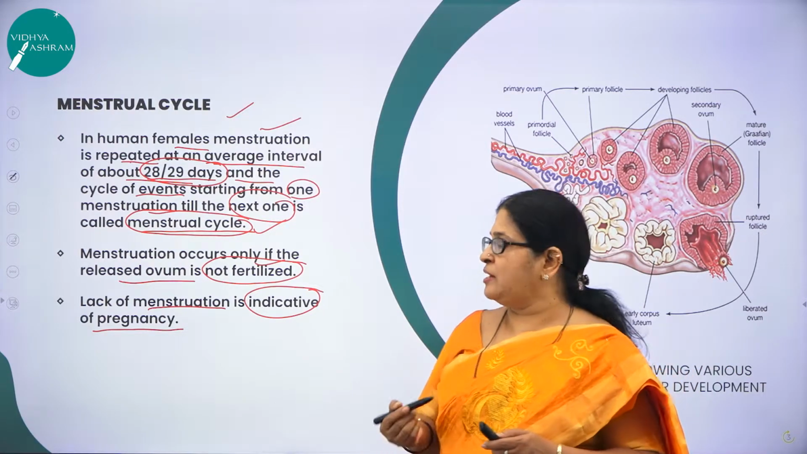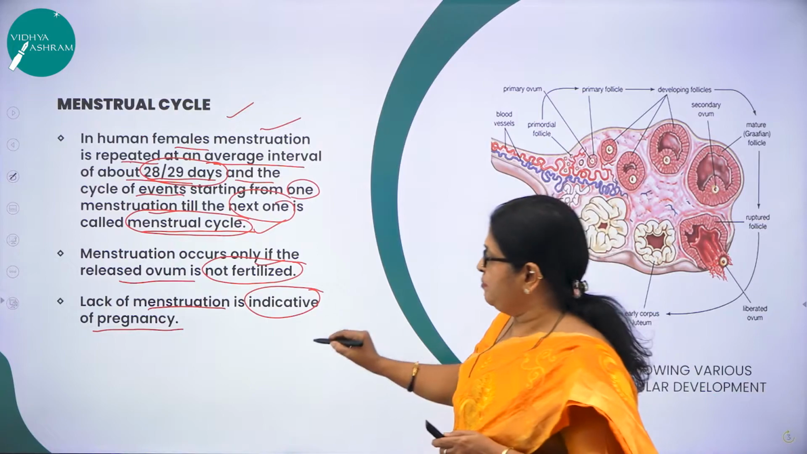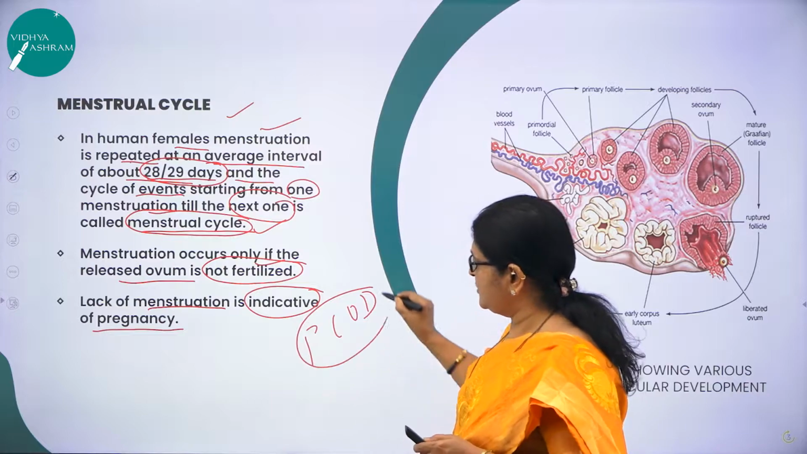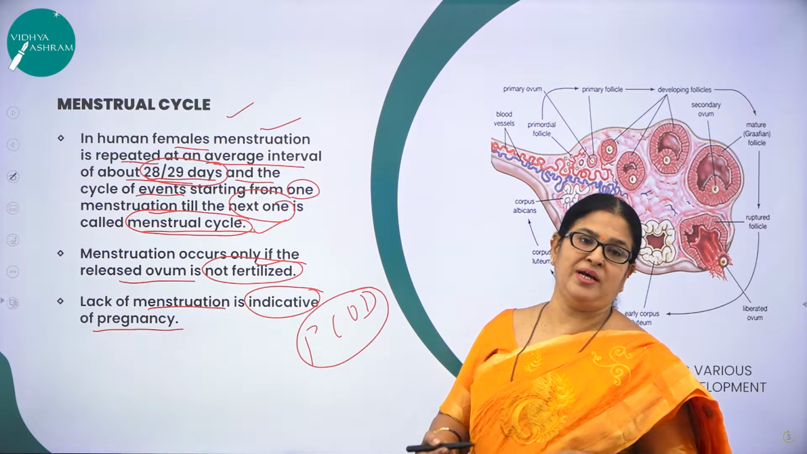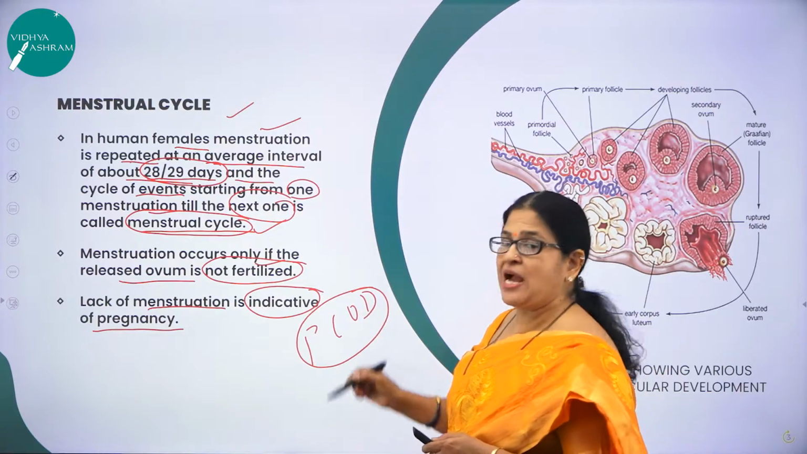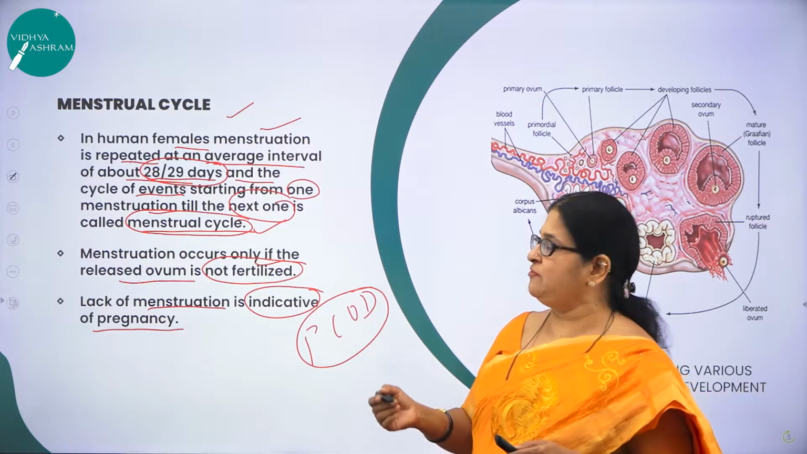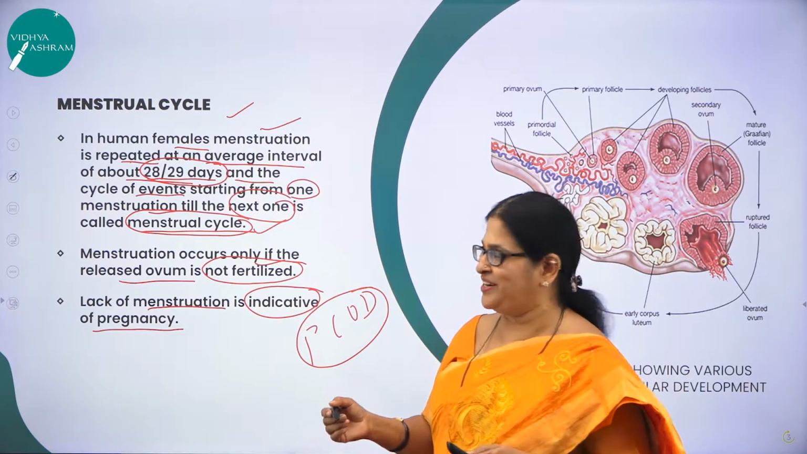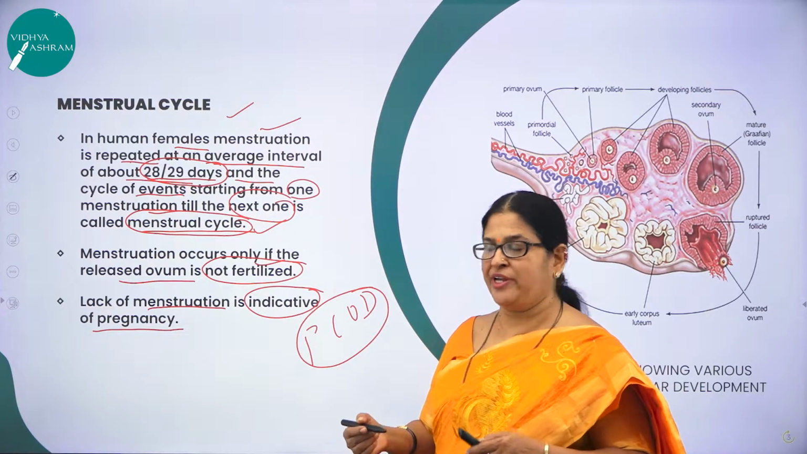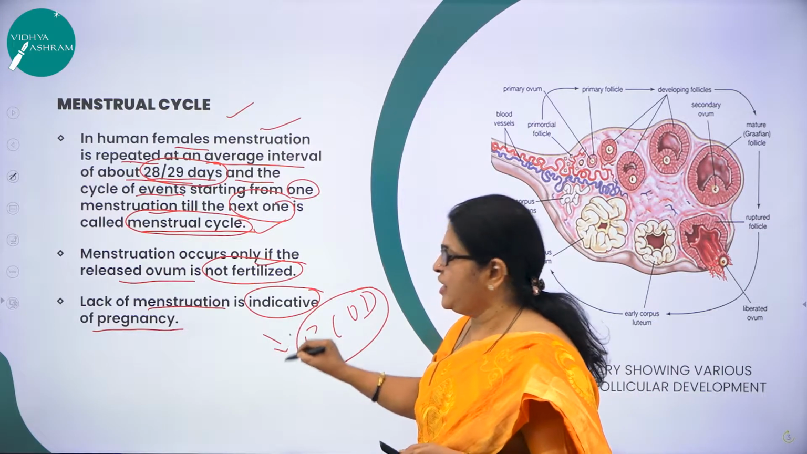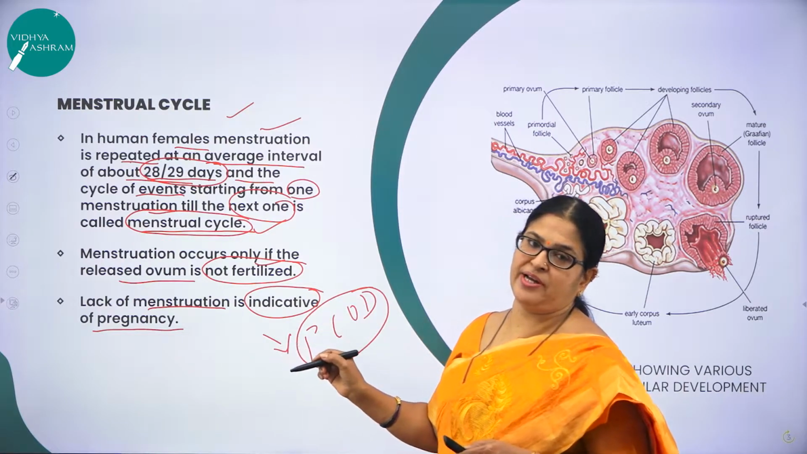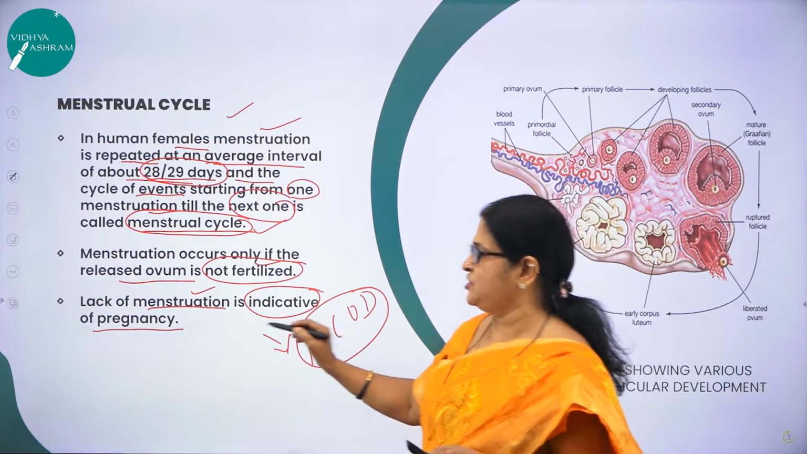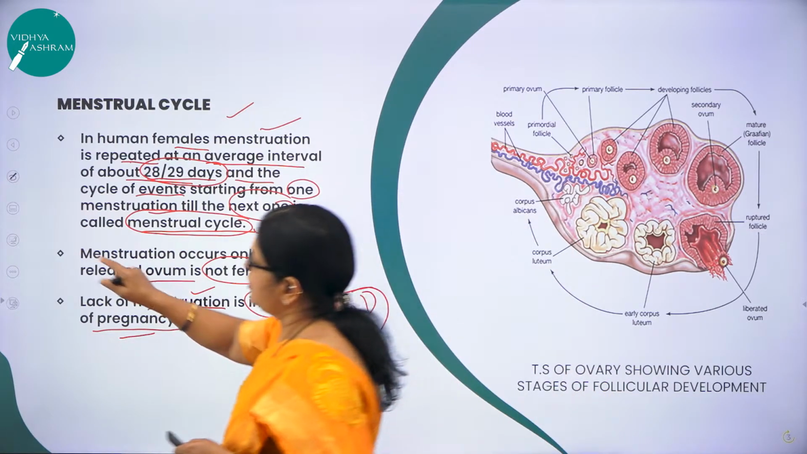Sometimes females will come across certain disorders in the ovary like PCOD, polycystic ovarian disease. Due to this disorder, or due to the abnormal release of the ovum, or due to the lack of ovarian hormones, the female will not have a regular menstrual cycle. That doesn't mean she is pregnant, right? It leads to what we call an irregular menstrual cycle. But in general, we say lack of menstruation is an indication of pregnancy.